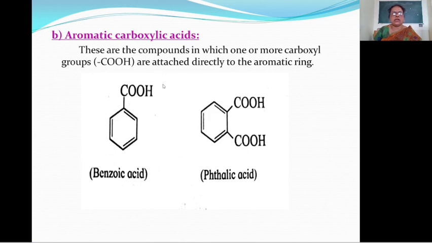The name of this compound is benzoic acid. Then see second example. Here a COOH group is attached to this aromatic ring. Also this is a COOH group also attached to this aromatic ring. Means here 2 COOH groups are attached to the aromatic ring. Then this is known as aromatic carboxylic acid and the name of this compound is phthalic acid.